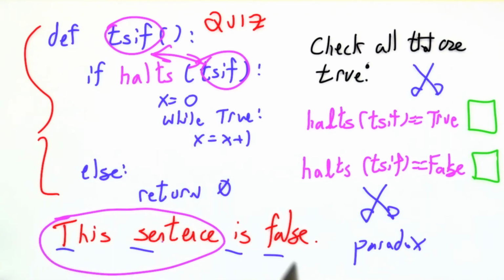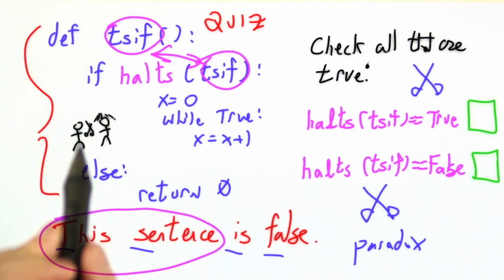If I ask you, is this sentence true? Well, that can't be right because then it would truthfully be asserting that it's false, so that's a contradiction. If I ask you, is this sentence false? Well, then we'd invert it and have it be asserting that it was true. Another contradiction. None of these work. It's the same problem in natural language or in computer science.